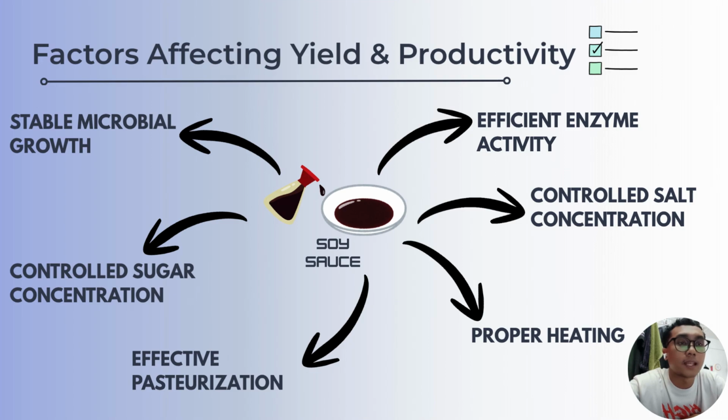Lastly, the yield and productivity of soy sauce depend on efficient enzyme activity, stable microbial growth, controlled salt and sugar concentrations, and proper heating and pasteurization. Poor process control can lead to contamination, inconsistent taste, lower amino acid content, and reduced overall product quality.